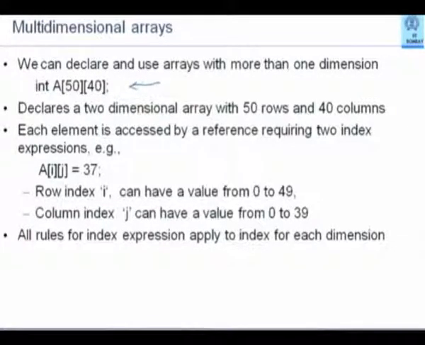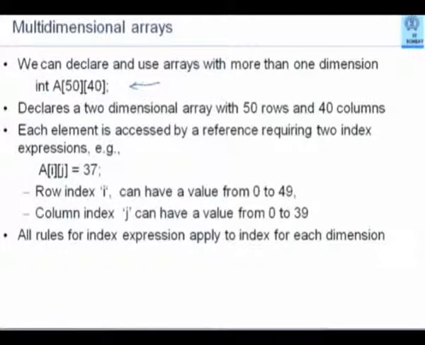A single dimensional array can be seen to have only one row, n elements, m elements or whatever. A multidimensional array has 1 row, 2 rows, 3 rows, 4 rows, as many rows as you want. So number of rows and number of columns together define a matrix. And that is what is permitted to be defined in C++. So it has 50 rows and 40 columns. Each element is accessed now by 2 indexes. One index giving the row number, another index giving the column number.